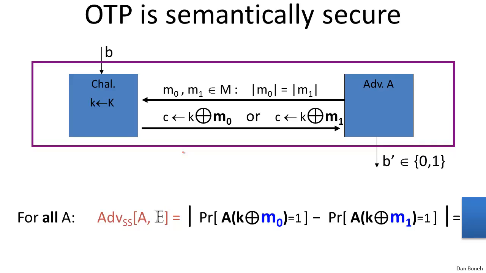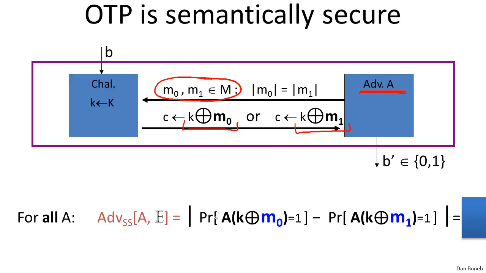Again, it's one of these experiments. Suppose we have an adversary that claims to break semantic security of the one-time pad. The first thing the adversary is going to do is output two messages, M0 and M1, of the same length. Now, what does he get back as a challenge? As a challenge, he gets either the encryption of M0 or the encryption of M1 under the one-time pad. And he's trying to distinguish between those two possible ciphertexts that he gets. In experiment 0, he gets the encryption of M0, and in experiment 1, he gets the encryption of M1. So let me ask you, what is the advantage of adversary A against the one-time pad?